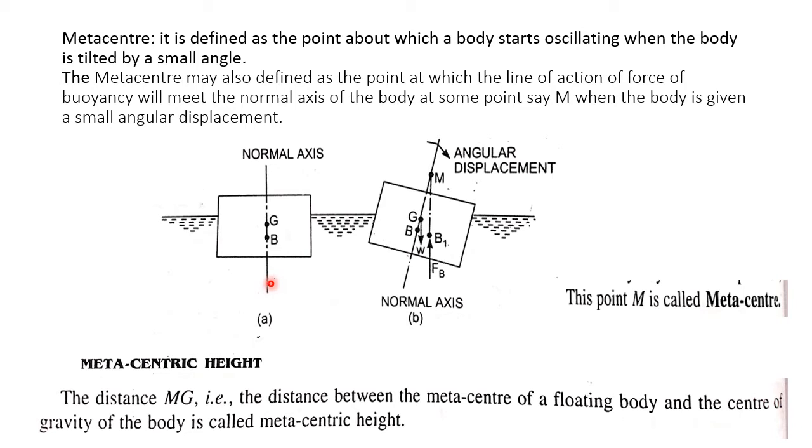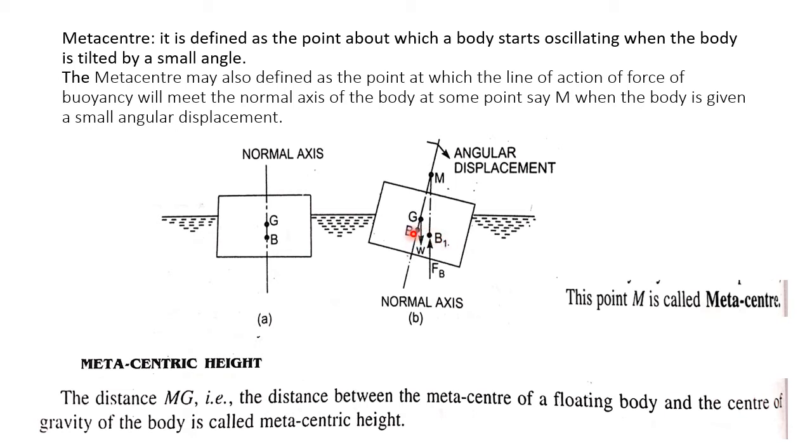When this body is given a small angular displacement in the clockwise direction, the center of buoyancy B shifts towards the right side, to B1 here.